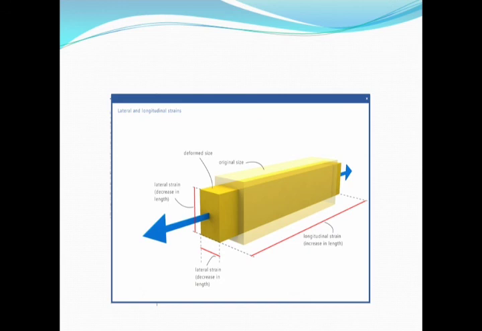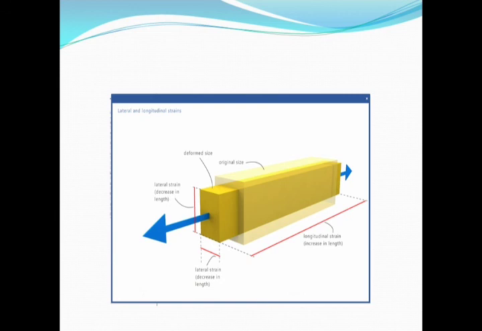Similarly, epsilon y is equal to 1 by E into sigma y minus nu, or 1 by m, into sigma z plus sigma x. Similarly, epsilon z is equal to 1 by E into sigma z minus nu into sigma x plus sigma y. So these are the three mutually perpendicular strains that are occurring in the element.